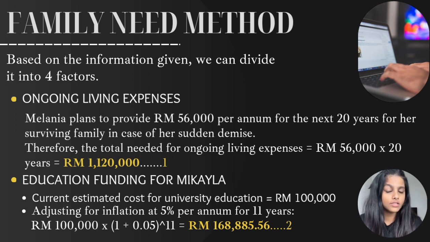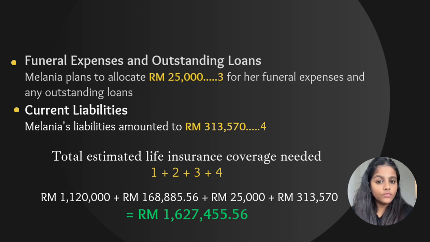case of her sudden demise, the total amount needed for the ongoing living expenses is RM 56,000 times 20, which is around RM 1,120,000. The second factor is Michaela's education. So the current estimated cost for university is around 100,000. So keeping that in mind, and also the inflation of 5% for 11 years, we have calculated Michaela's education as RM 168,885.56. The third factor is the funeral cost as well as outstanding loans.